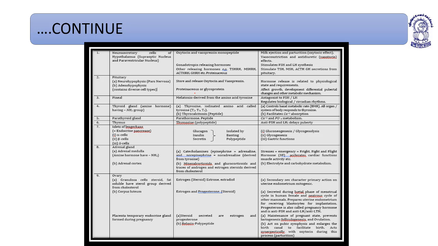The adenohypophysis secretes different types of proteinaceous or glycoproteinaceous hormones. The hormone release is related to physiological state and requirements. It affects growth, development, different pubertal changes, and other metabolic mechanisms. So these are the secretions of the pituitary and their functions. The pineal gland secretes melatonin, derived from the amino acid tryptophan. It helps to control the circadian rhythm, the biological clock, and it is antagonistic to the ovarian hormones.